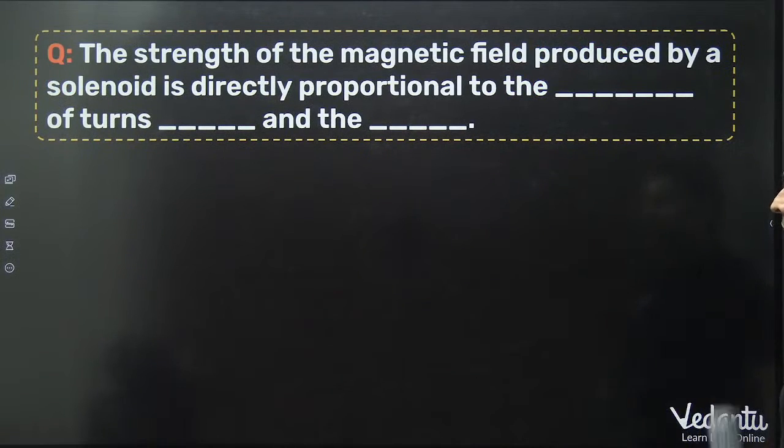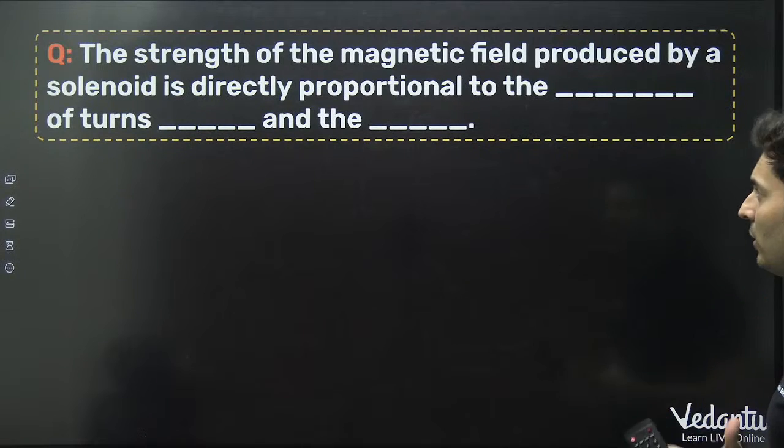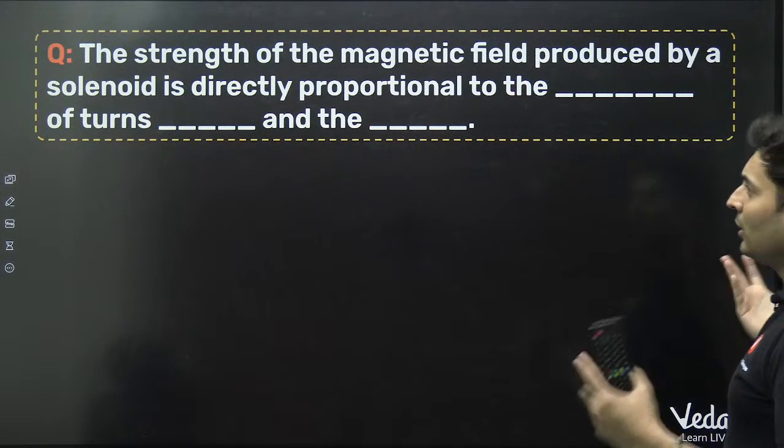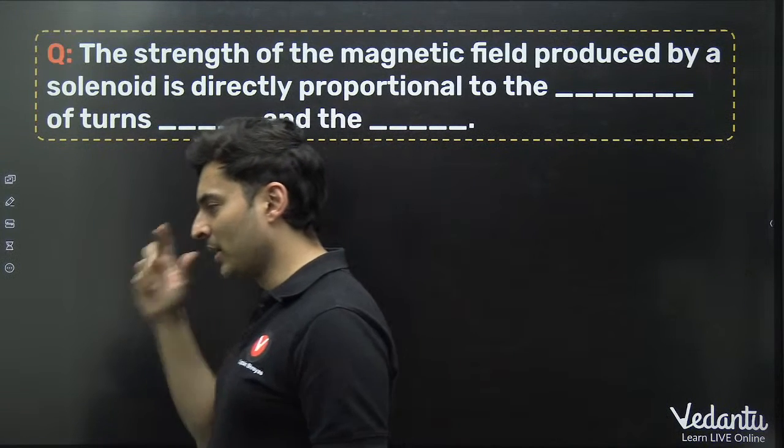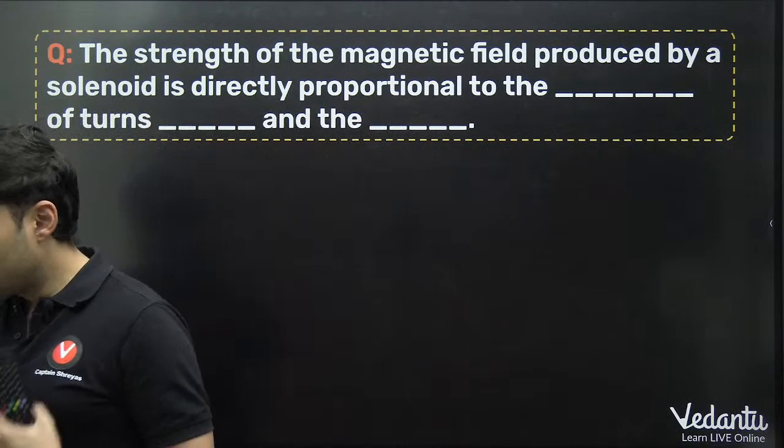Next one, strength of a magnetic field produced by a solenoid is proportional to the dash of turns and the dash. Two quantities. Okay, so these are rapid fire questions.